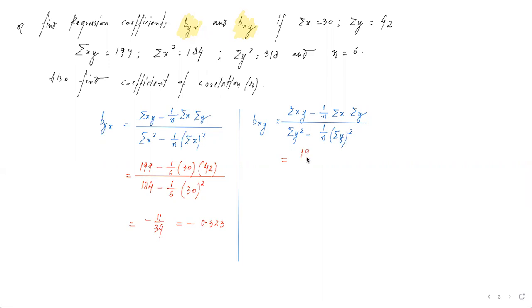We're now substituting the value, so denominator change होगा, numerator remains the same. So I'm just copying the numerator, 1 by 6, 30 and 42 whole divided by